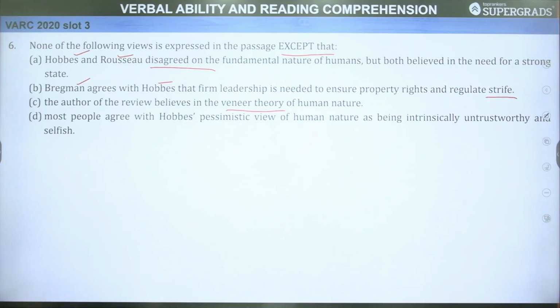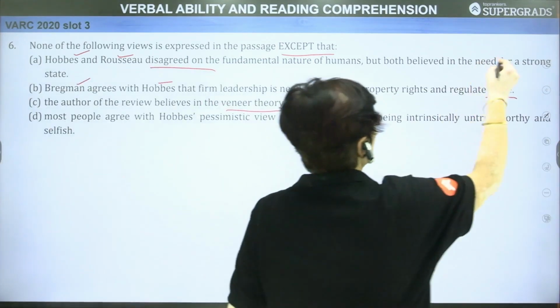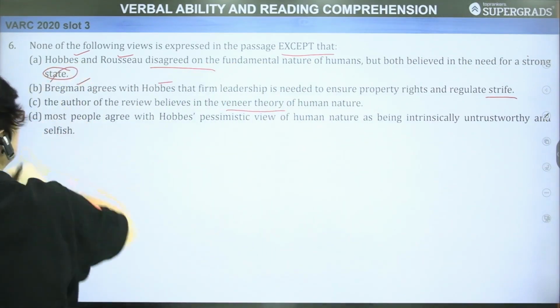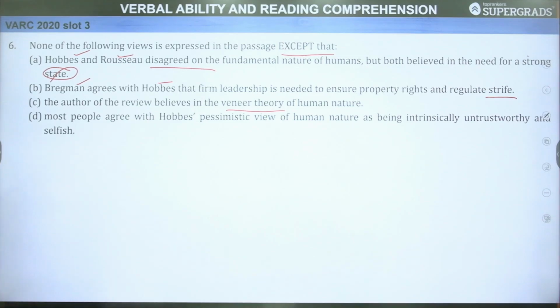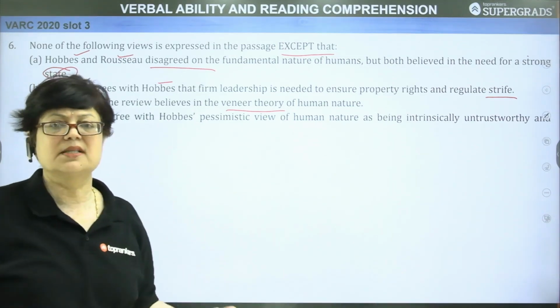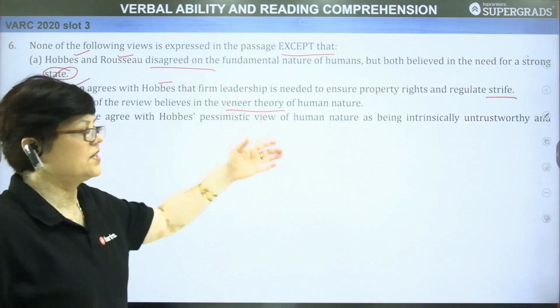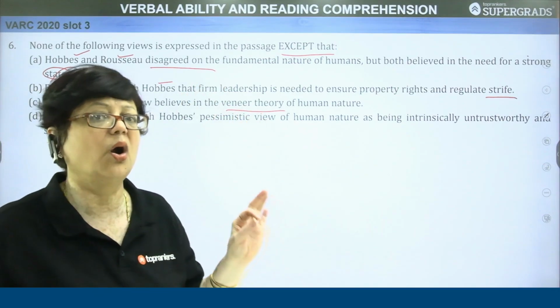So, first one, Hobbes and Rousseau disagreed on the fundamental nature of humans, but both believed in the need for a strong state. You don't find a clear-cut connection about this in the passage. One said that humans are intrinsically good, the other says that humans are intrinsically not good.